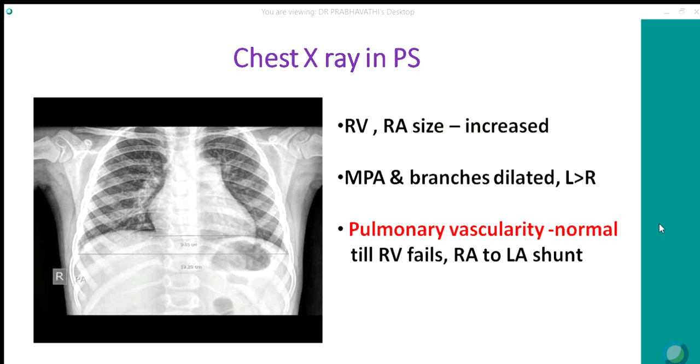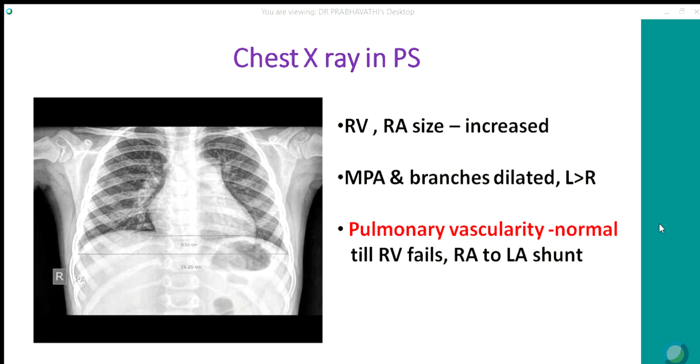Remember that the pulmonary vascularity is normal in patients even with severe pulmonary stenosis, till the RV fails or there is a right to left shunt at the atrial level. Whatever the severity of stenosis, RV blood has to go to the pulmonary circulation, and with prolonged ejection the pulmonary vascularity is maintained.